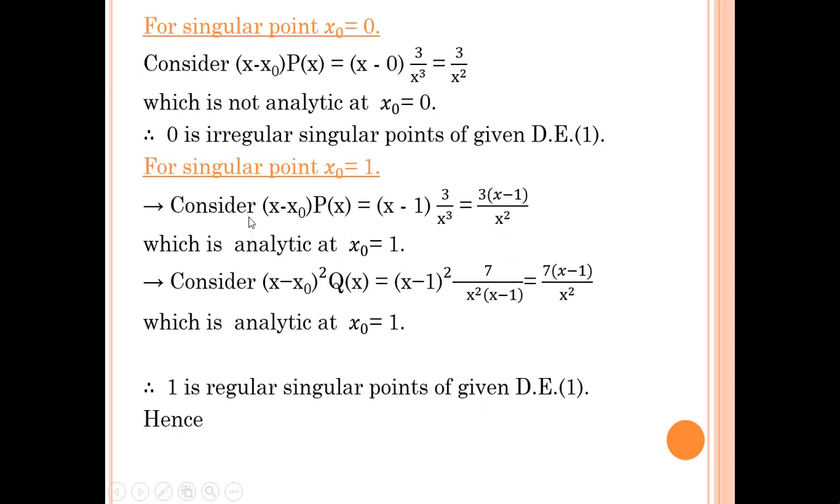So the first step is clear. Let us go for the second step. Consider x minus x0 square into q of x. According to the definition, we multiply by x minus x0 square. So x0 is 1, x minus 1 square into 7 upon x square into x minus 1, so 7 into x minus 1 upon x square, which is analytic at x0 equal to 1. Therefore it clears both the steps, so we can say that 1 is a regular singular point of the given differential equation 1.